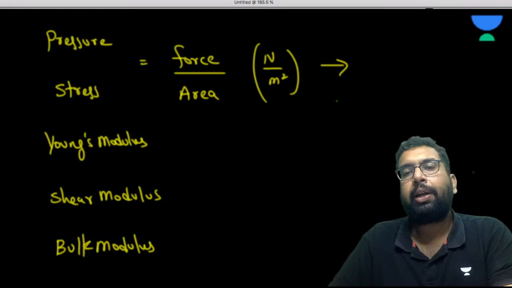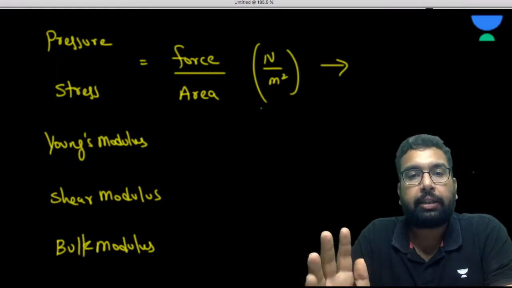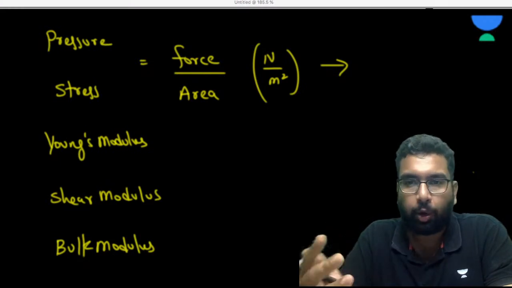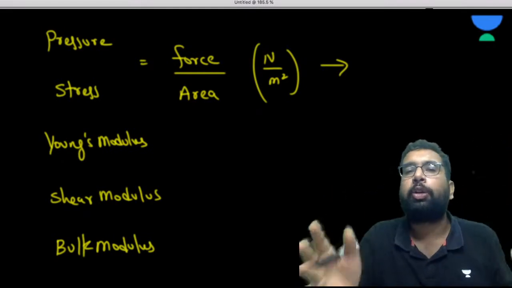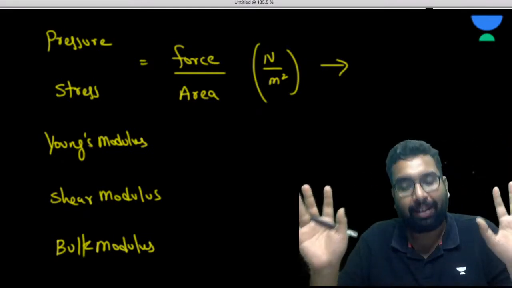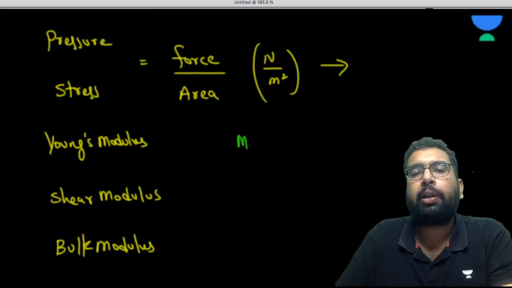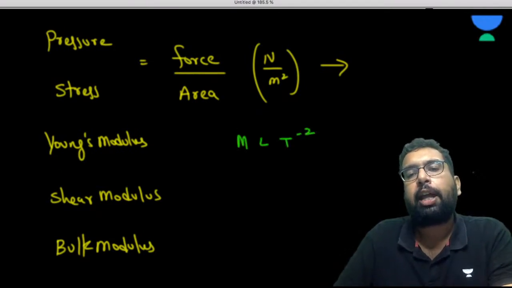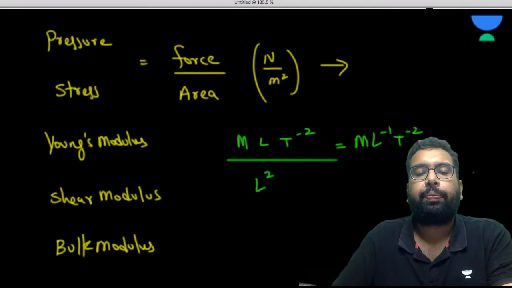So what is going to be the dimension of it? See, in the examination we have to be very quick. There are 70 seconds for each question. When we have 70 seconds, there is no time to do it beautifully. We just have to reach the right answer. So for Newton we remember the dimension, and for meter square it is L square. So it is going to be ML minus 1 T minus 2.